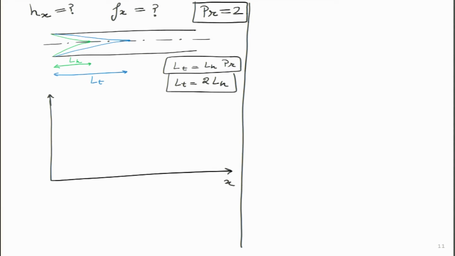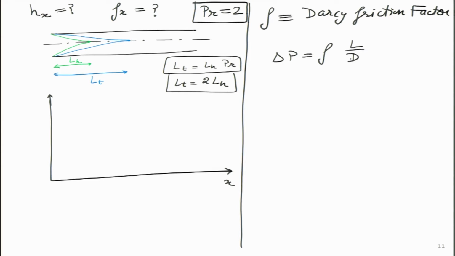is that when we are talking about the Darcy friction factor, so F over here I will define as the Darcy friction factor, and it is actually very useful in flow in pipes and ducts, because generally the pressure drop delta P is given by this relationship over here.